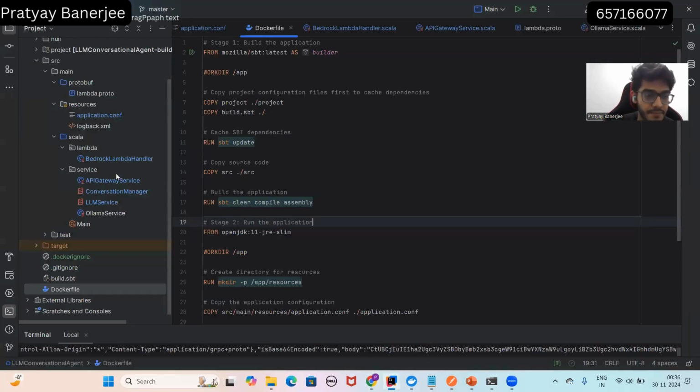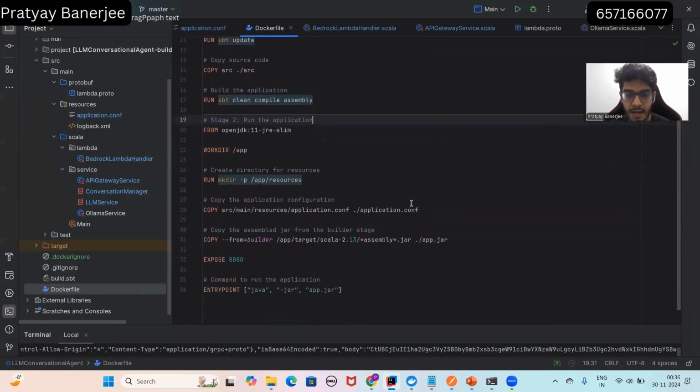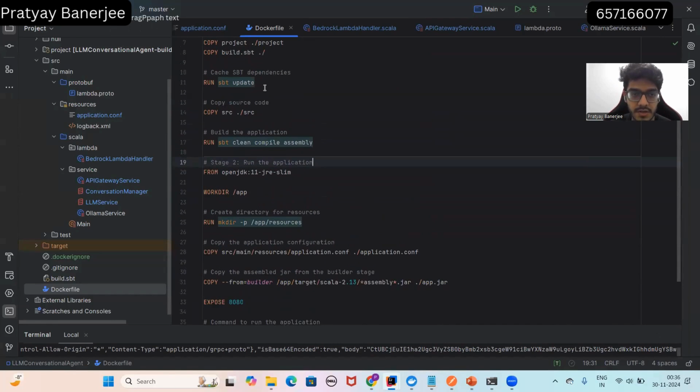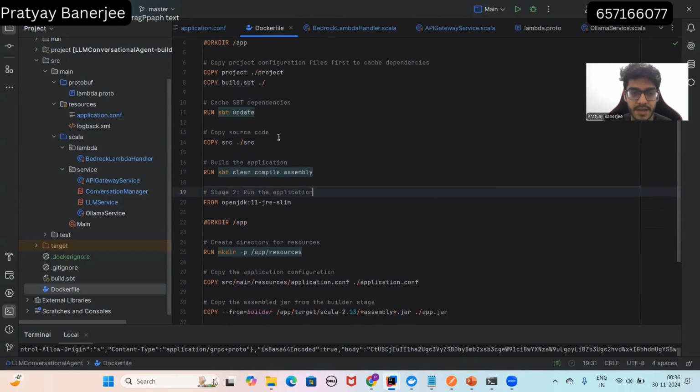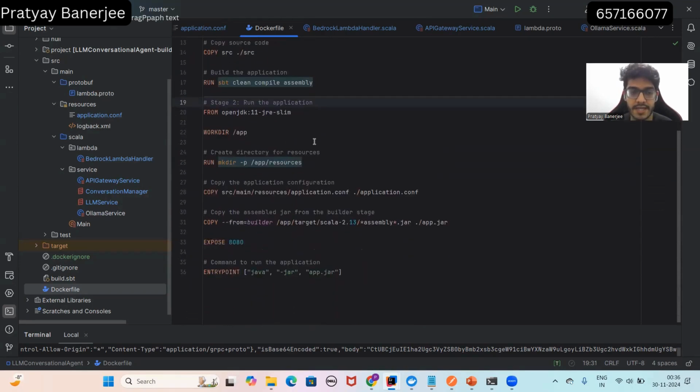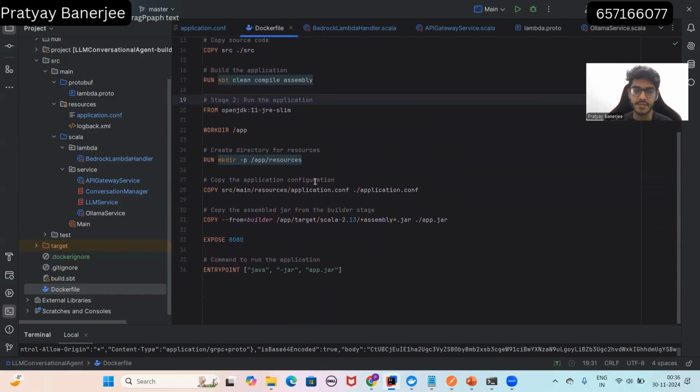I'm showing the Dockerfile so that you get a better understanding of how we created the image. This is the basic Dockerfile command. We are first creating a work directory app, and then building the image. After the image is built, we are copying the src main resources application.conf files, and then building the assembly jar and exposing port 8080, which is very important because this is the port that we will be calling from our client. And then these are the Java commands to run the jar.